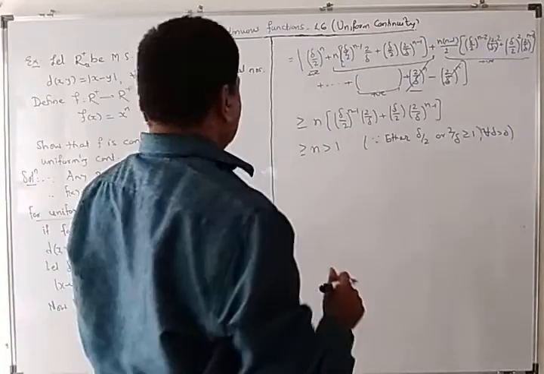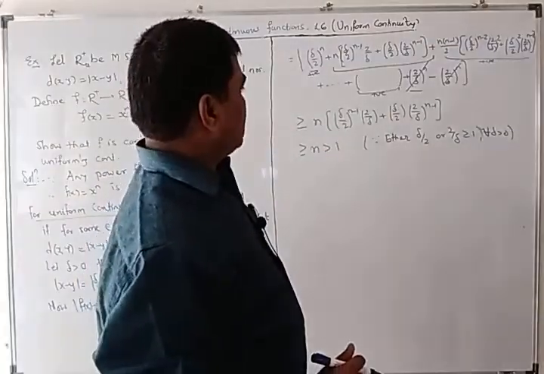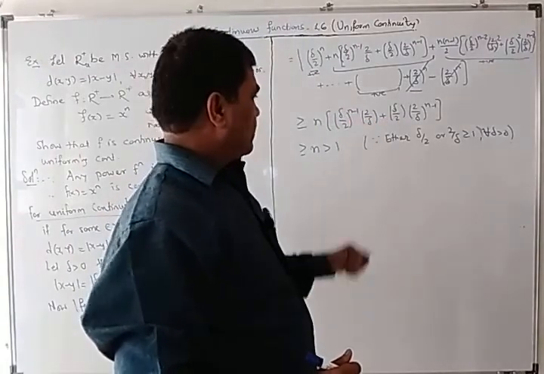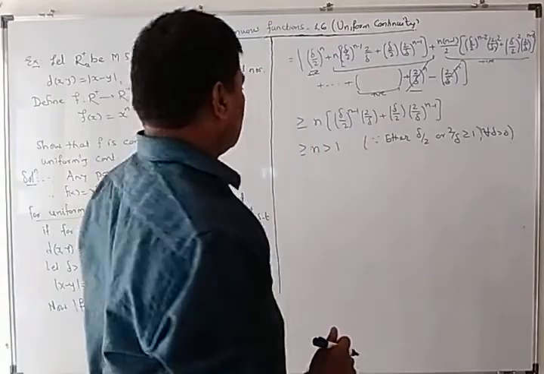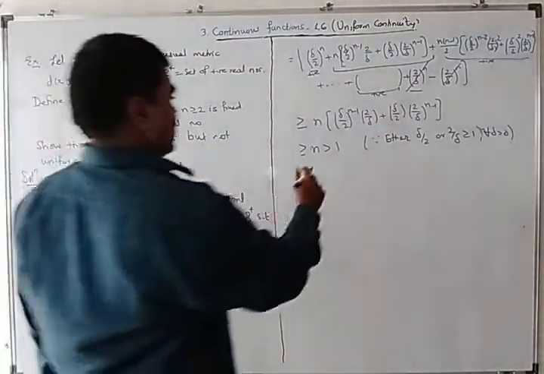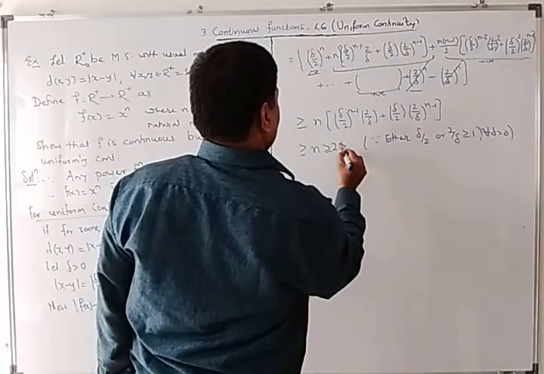I am just comparing this with this term. So it is greater than or equal to n times this, and again this bracket takes value greater than or equal to 1. So the whole thing is greater than n, which is greater than 1, equal to epsilon.